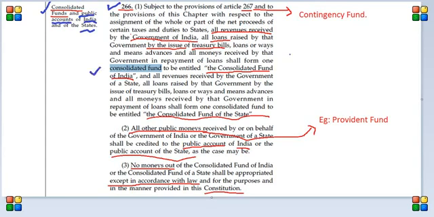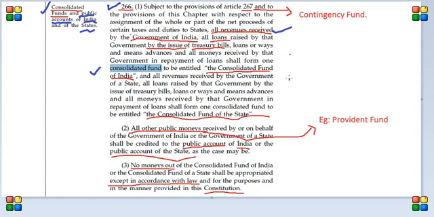Consolidated fund is a fund in which all the revenues received by the government, let's say all the taxes received by the union government and all the loans raised by the government by the issue of treasury bills, go. We know that the government also issues loans through government bills, bonds or something like that. All the money raised like that will go into this consolidated fund. That's what is called the consolidated fund.